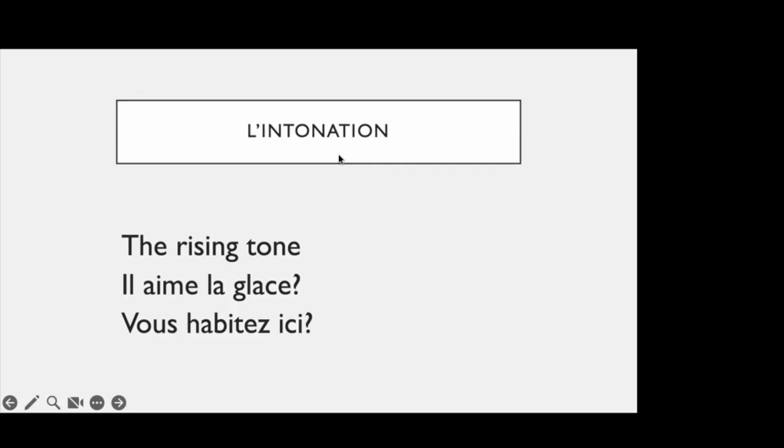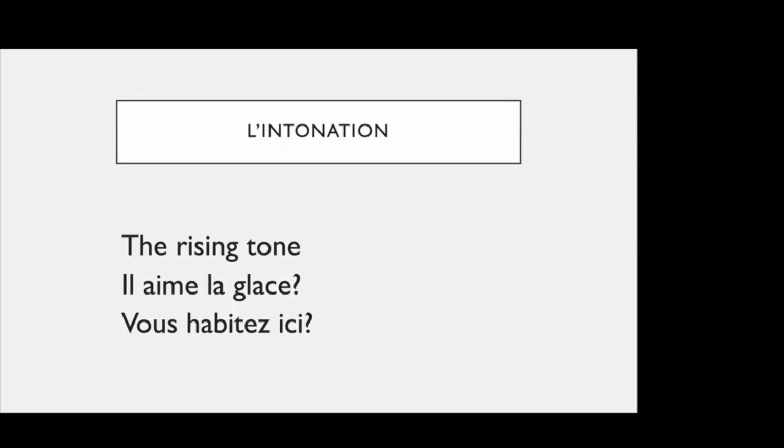So l'intonation, ça veut dire quoi? What is it? So intonation is just the rising tone. So you just change the tone, the way you say a sentence, the way you speak a sentence. So for example, this is the verb aimer that we're using here. Il aime la glace. If you read it in a certain tone, it can be considered as an affirmative sentence. But if we change the way we speak it, it can become a question also. Il aime la glace? He likes ice cream? Question mark.